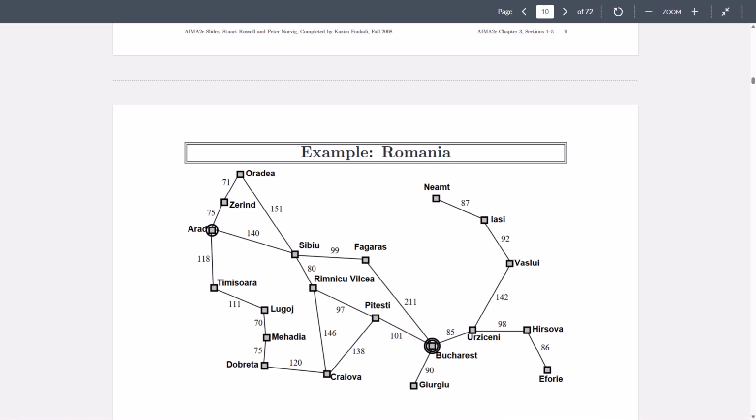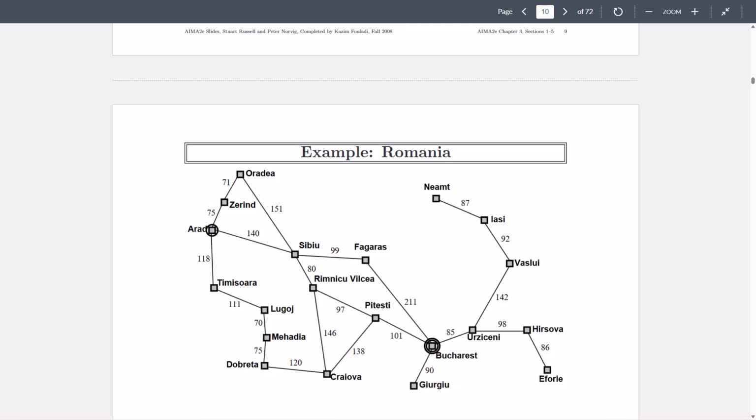The agent knows exactly how its actions change the state of the environment. Without this knowledge, the agent could not predict the outcome of each step. So a fixed sequence might fail. It's something like, okay, if I'm in Arad, I go 140 miles, which is the edge weight between Arad and Sibiu, and I'll reach Sibiu. So it knows exactly how its actions change the state of the environment. The agent will come to Sibiu.